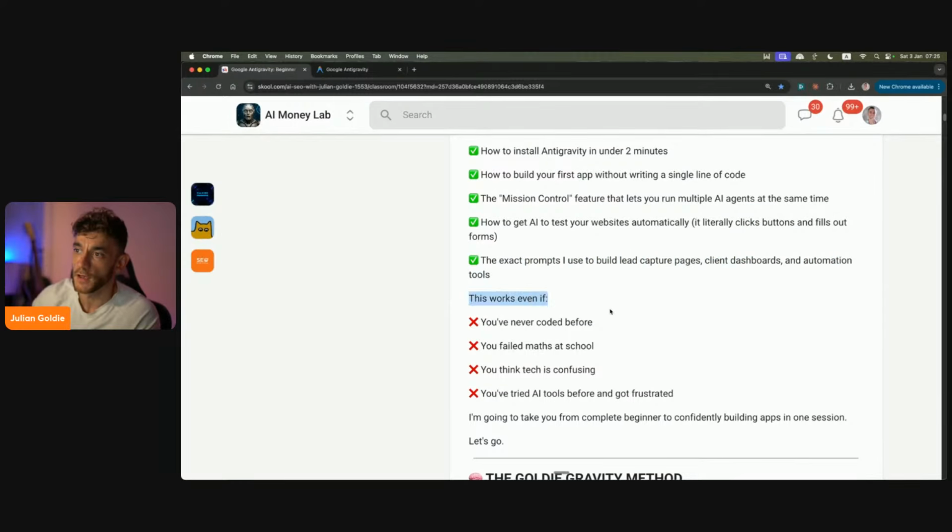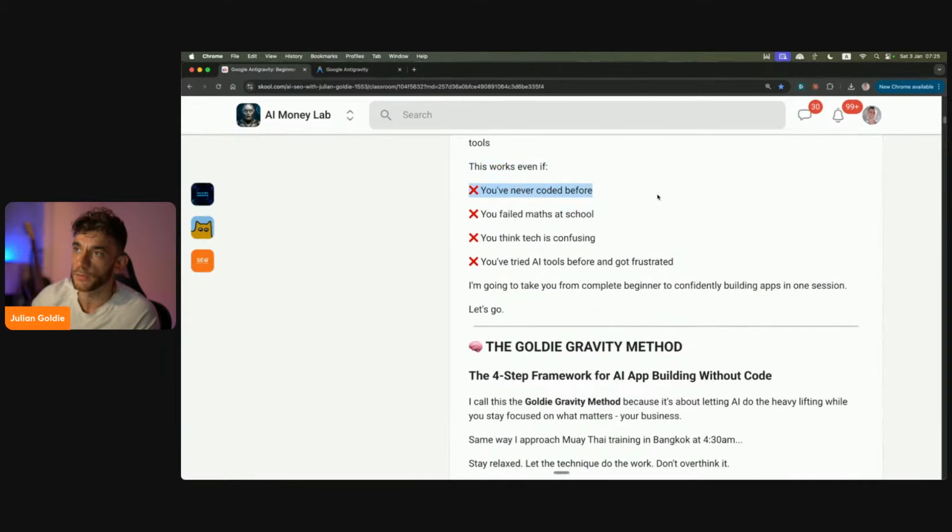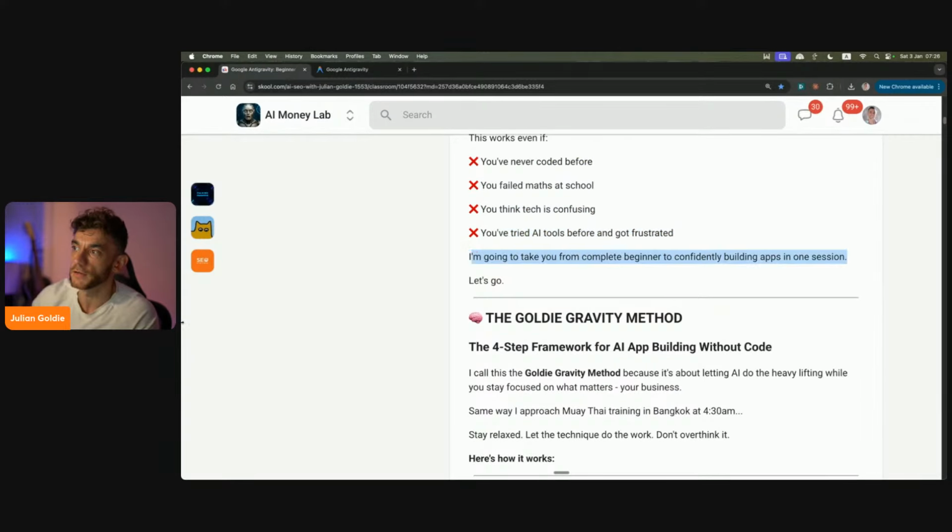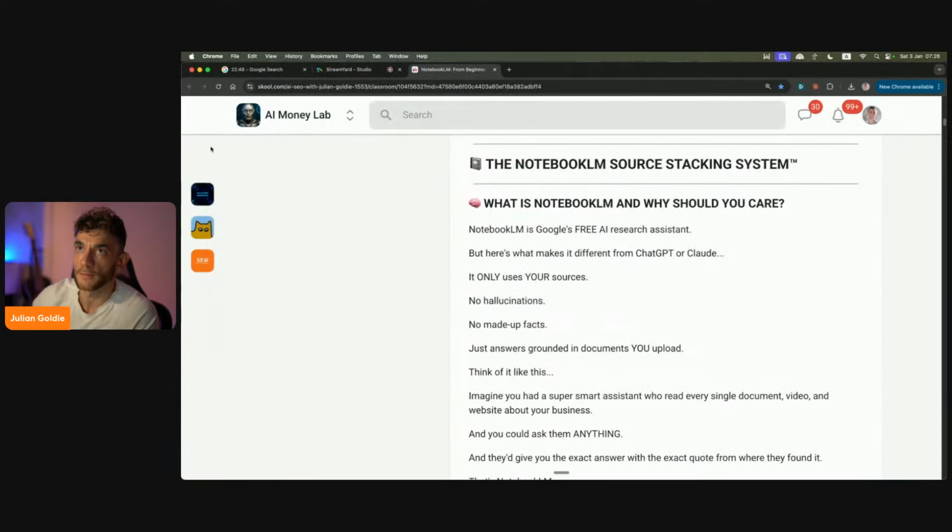the exact prompts I use to build lead capture pages, client dashboards, and automation tools. And this works even if you've never coded before, even if you weren't good at maths at school, even if you think tech is confusing, maybe you've tried AI tools before and got frustrated. I'm going to take you from complete beginner to confidently building apps, tools, websites, games, etc. In one session. Let's get straight into it.